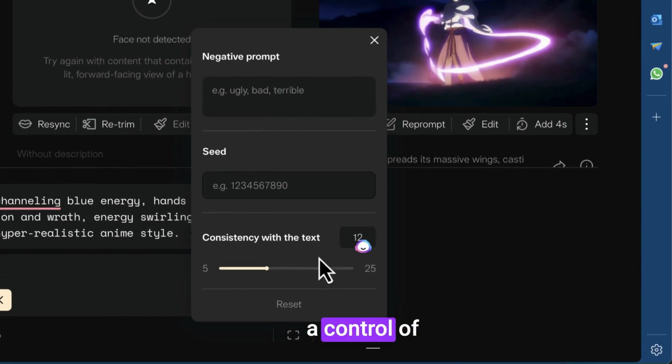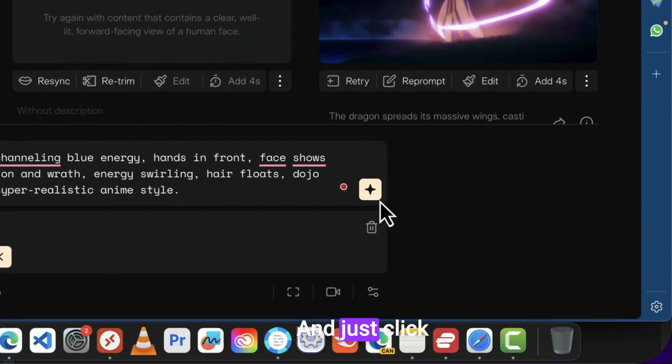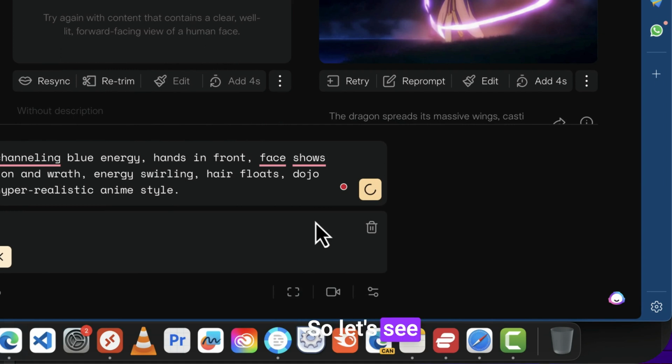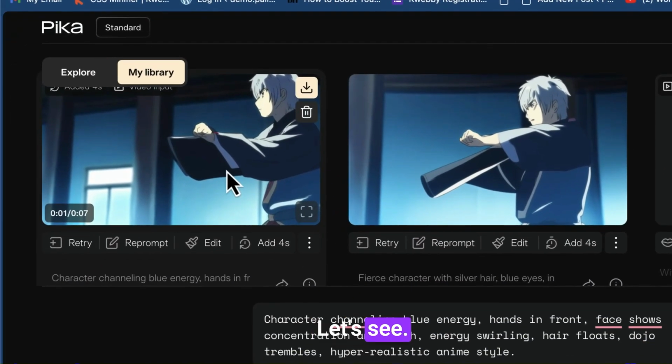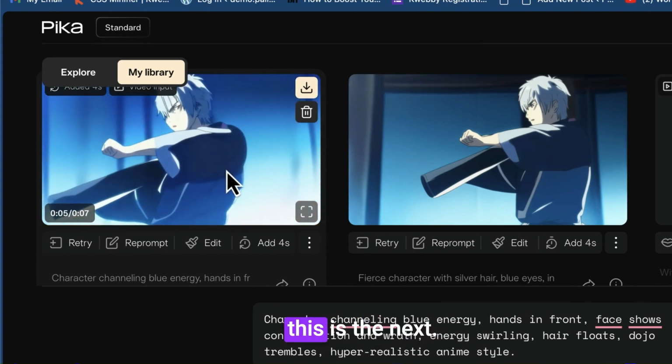And there is a control of parameters, which I will add only the ugly, bad, okay. And just click on the magic button. Before, let me see, the camera strength of motion is 2. That's fine. So let's see how our next 4 seconds turned out to be. So we have got this. Let's see how it turned out to be. So first 3 seconds we already saw, and there is the next.